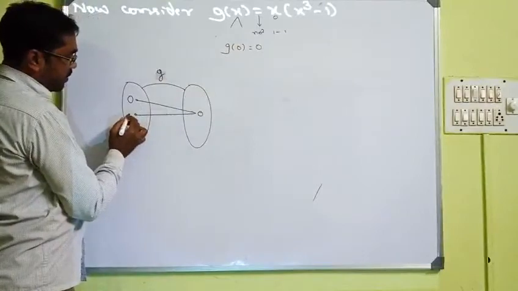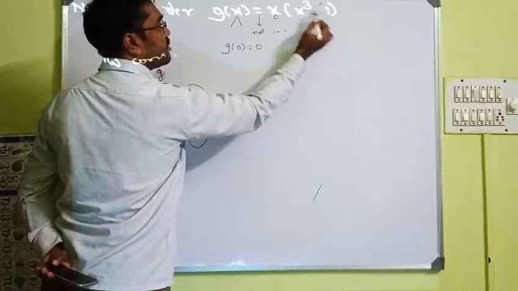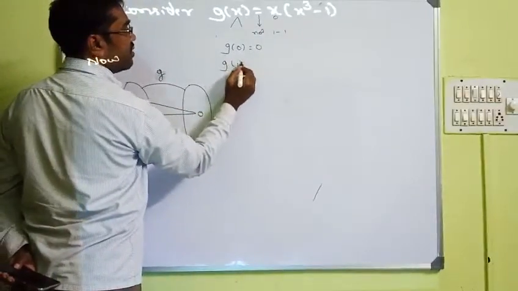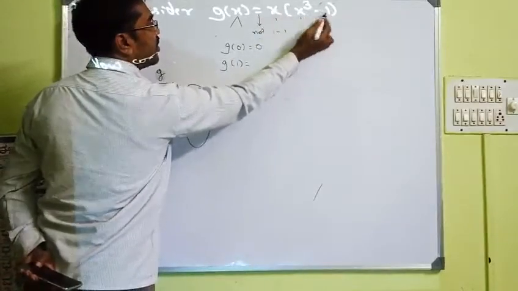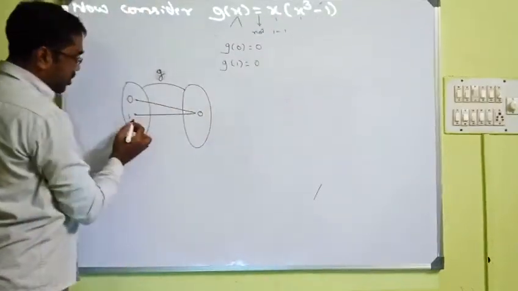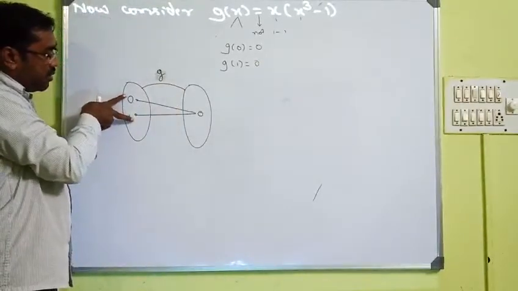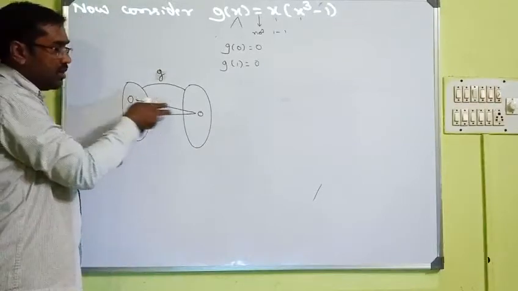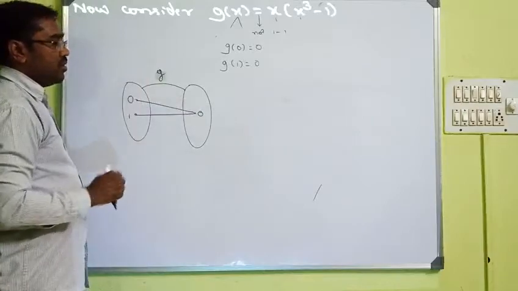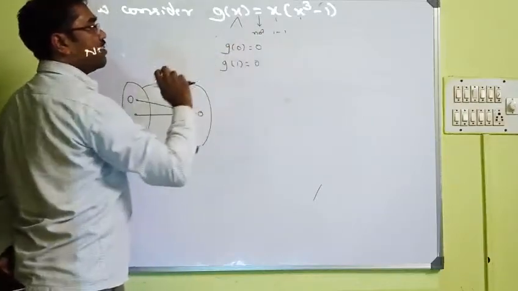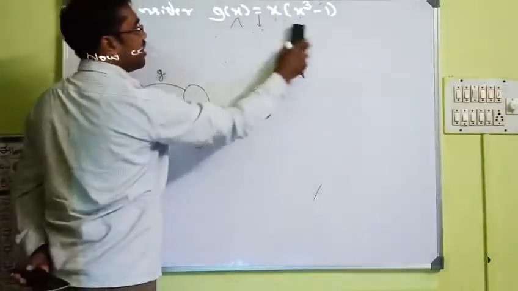Now let us take another element as 1, because if you put 1 here, again 1 minus 1 is 0. G of 1, if you put 1 here and here, you will get 1 minus 1, 0. So g of 1 is also 0. So what we have proved: two distinct elements have the same image. So it is not 1 to 1. With this example, we can prove g is not 1 to 1.